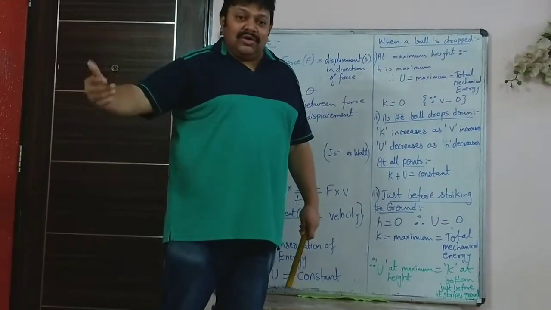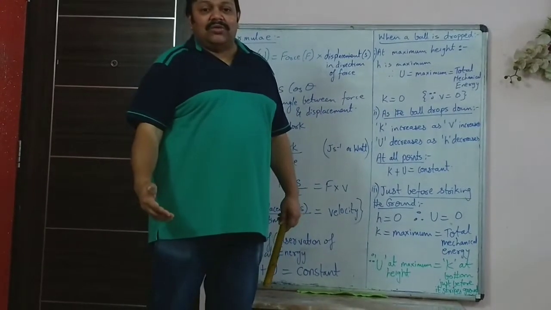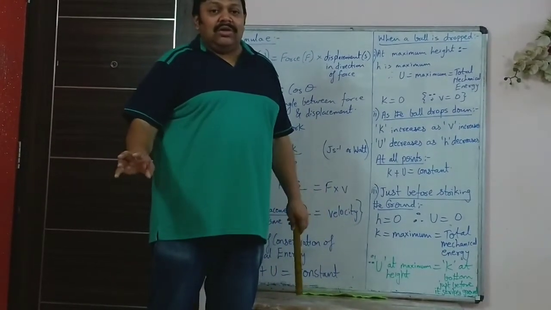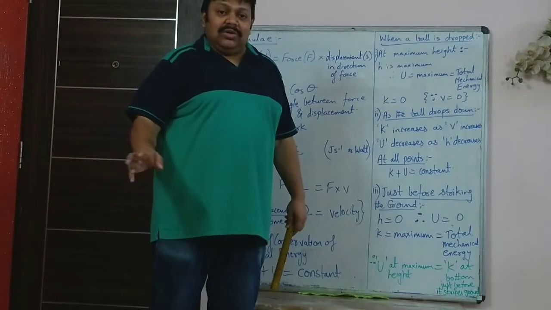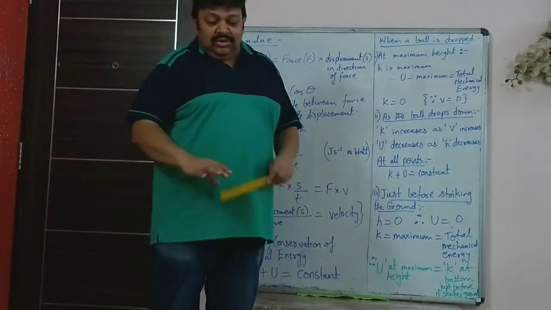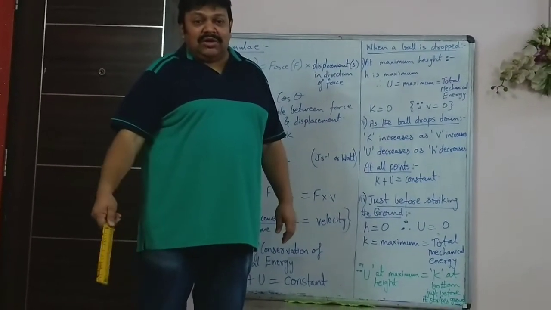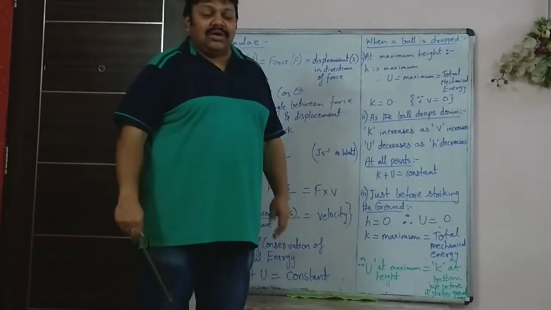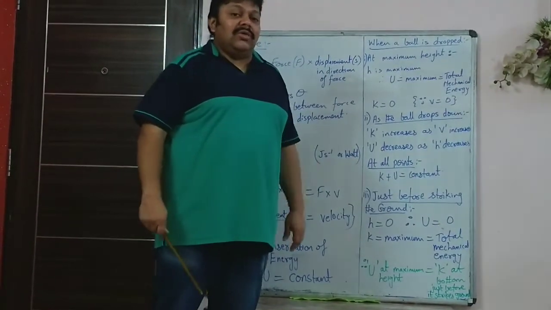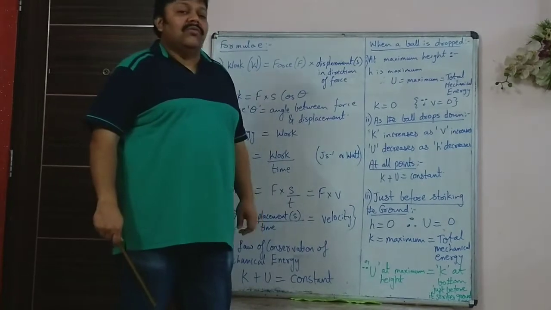And then if you are asked what is the velocity of the ball just before it strikes the ground, you don't have to use any equation of motion. You will just say that 20 joule is all kinetic before it strikes the ground, so that is half mv squared. From there you can substitute the value of m and find v.